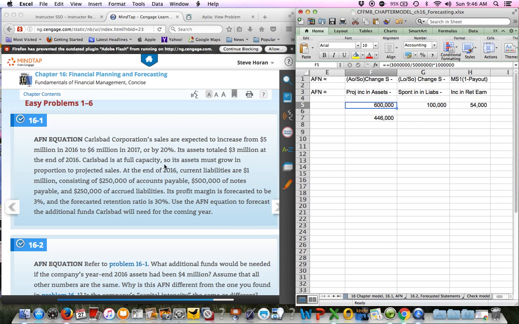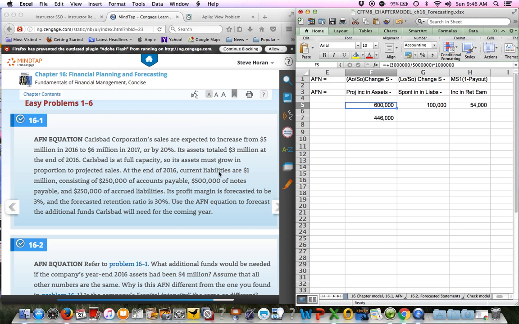And so over here on the left is the problem that I solved on the right. Carlsbad Corp. Sales are expected to increase from 5 million in 16 to 6 million in 17, which is a 20% increase. Assets are 3 million today. They're at full capacity today. Assets must grow in proportion to projected sales. So a 20% increase in sales means some kind of increase in assets.